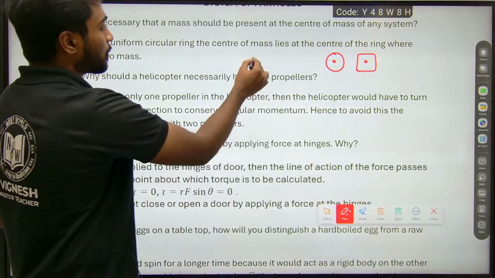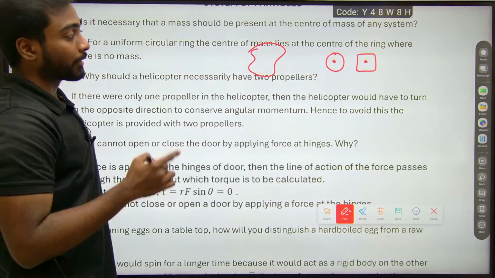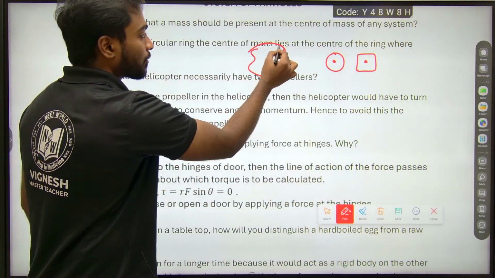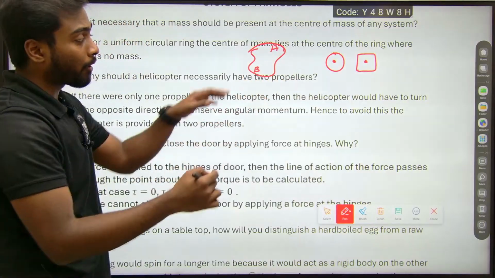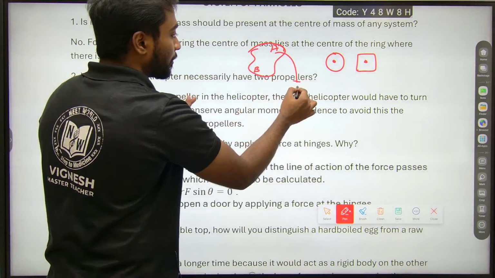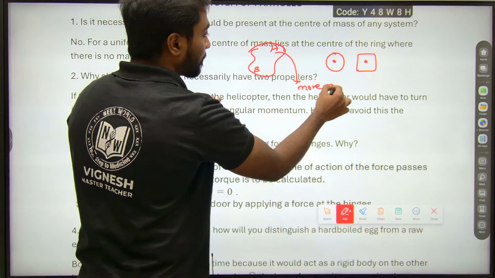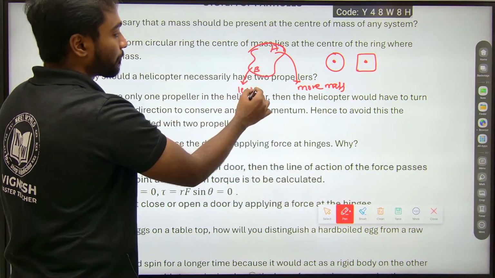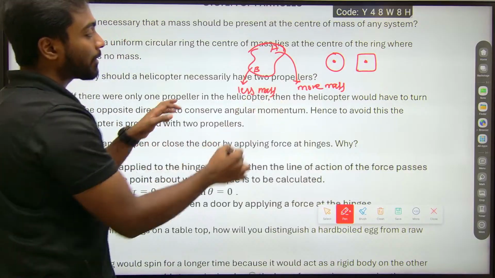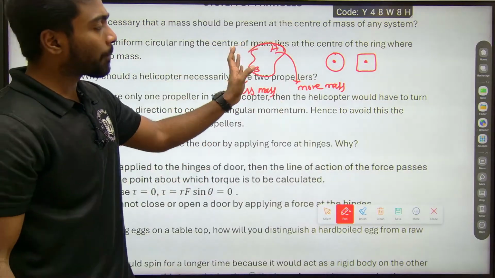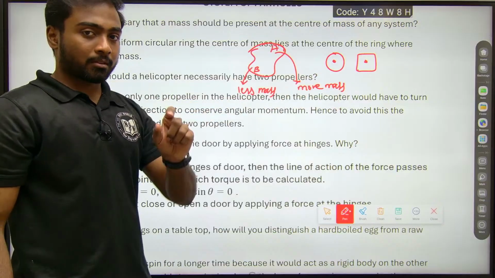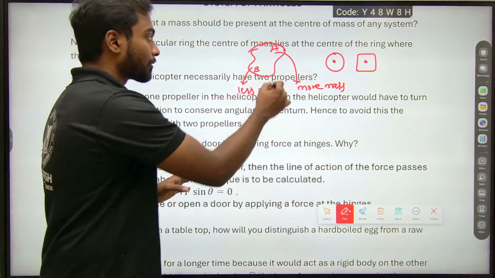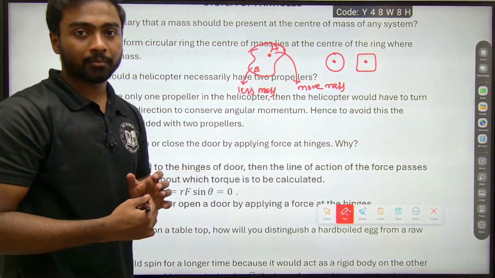But when I talk about an irregular mass, suppose I consider point A and point B. Let me take point A as having more mass, and point B having less mass compared to point A. So here is the tricky point: where the mass is more, the center of mass will be present near that.